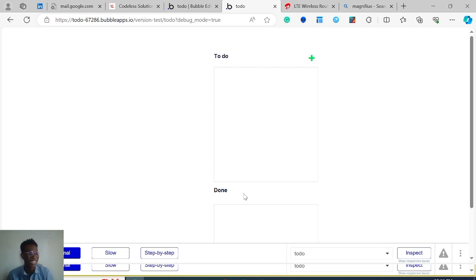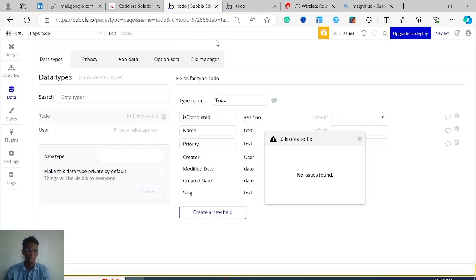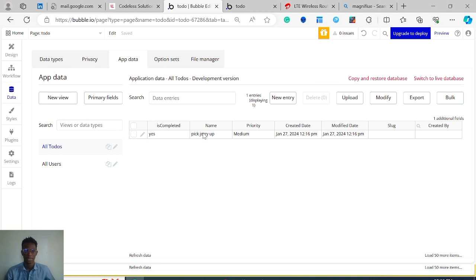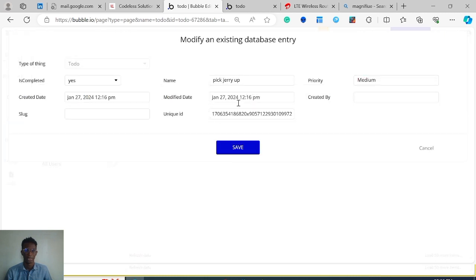Okay, easy now. There's one more step we need to follow. So we have our task in the database. You don't believe me? Let me show you. When it comes to data, on the to-do, come to app data. You can see we have this pick Jerry up. It's completed, yes. Priority is medium, created today, the time 12:16. So this actually exists in the database.